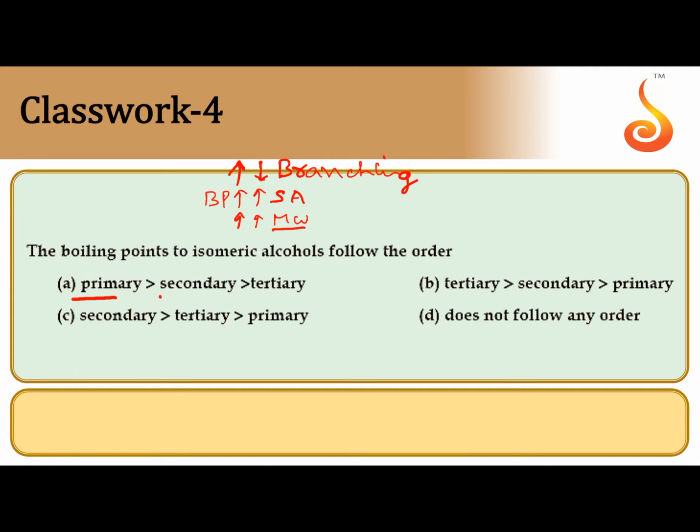So let us take primary alcohol, secondary alcohol, tertiary alcohol. Suppose this is primary alcohol. This is secondary alcohol. Then this is tertiary alcohol. All have the same molecular mass and same molecular formula. As the branching increases, the molecule gets a compact structure. Surface area of the molecule decreases and boiling point decreases. So n-butyl alcohol, 1 degree alcohol, has the higher boiling point.